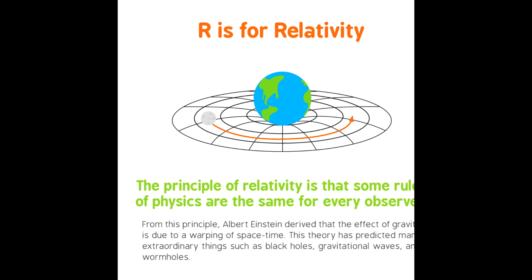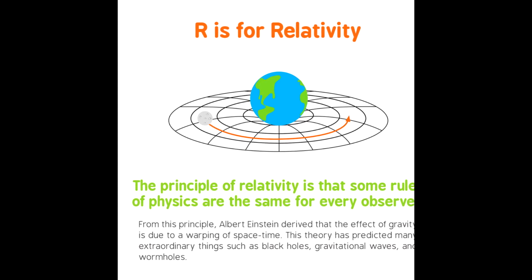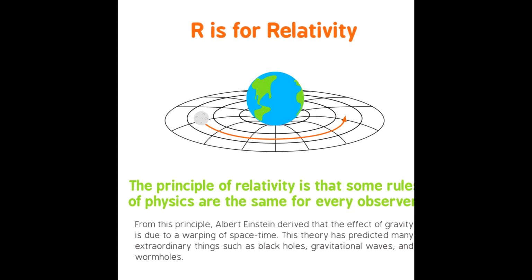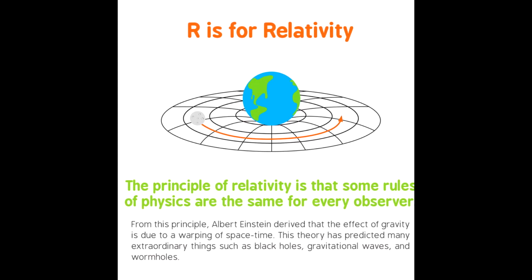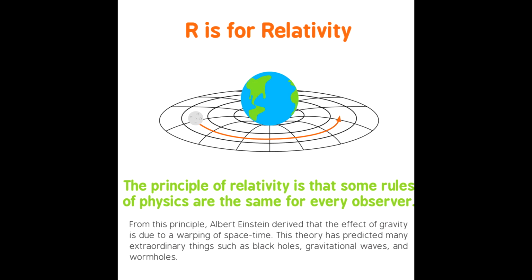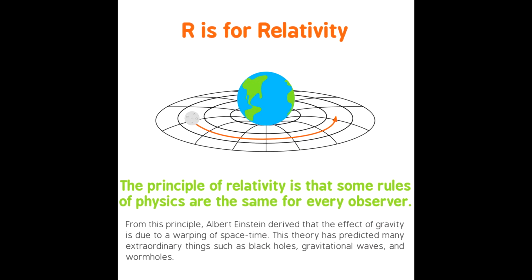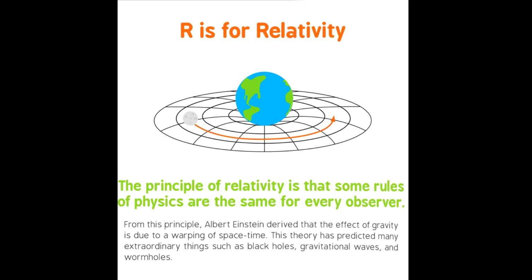R is for relativity. The principle of relativity is that some rules of physics are the same for every observer. From this principle, Albert Einstein derived that the effect of gravity is due to a warping of space-time. This theory has predicted many extraordinary things, such as black holes, gravitational waves, and wormholes.